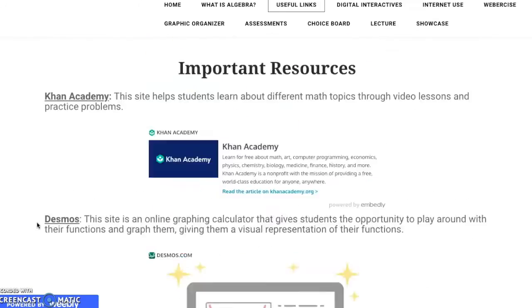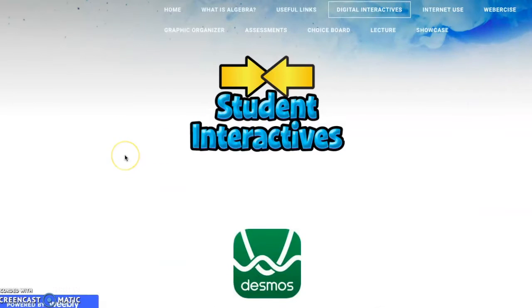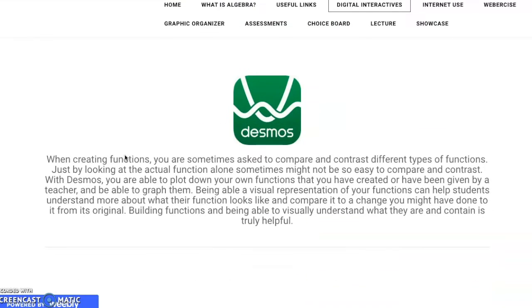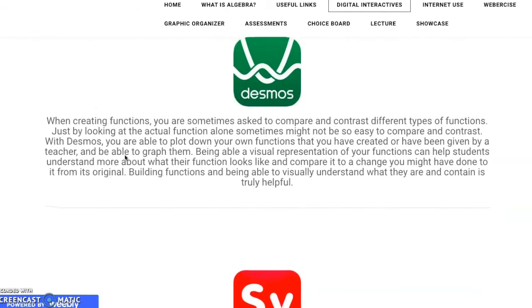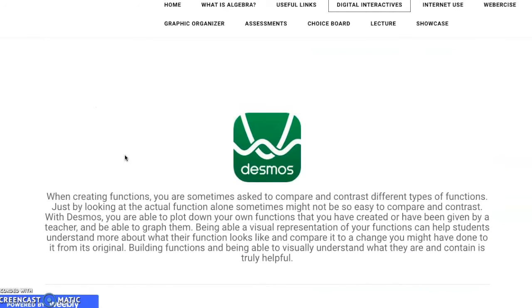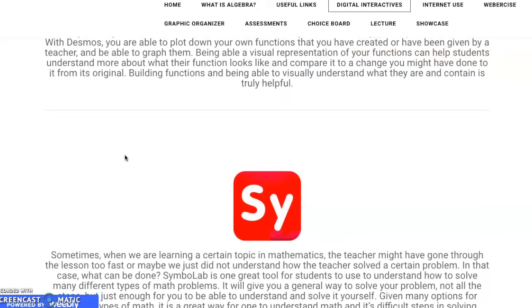Moving on, I have digital interactives. With this digital student interactive, we have a lot of websites here that will help us throughout learning the topic. We have, as I said before, Desmos, which is pretty much where you'll be able to compare and contrast different functions by looking at their graphs and be able to learn a little bit more of building them and transforming them through their graphs.